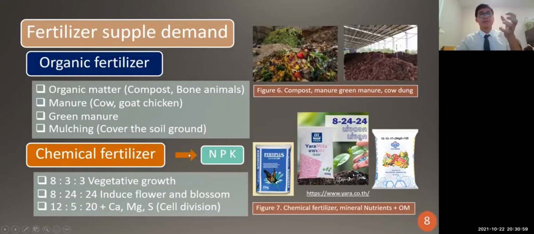And for the chemical fertilizer, we have to look at NPK, which is the most important. N is nitrogen. The ratios, for example, like this that I show you here: 833, which is for vegetative growth, and 824, which induces flower blooming, and 12-5-20 plus calcium, magnesium, and sulfur. This is for cell division to make the durian fruit bigger.